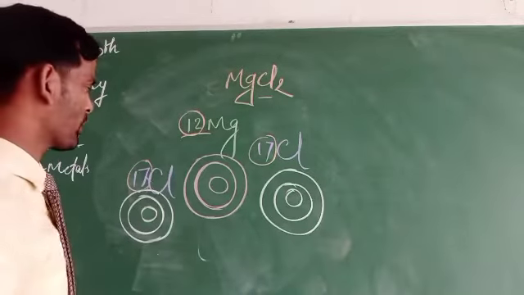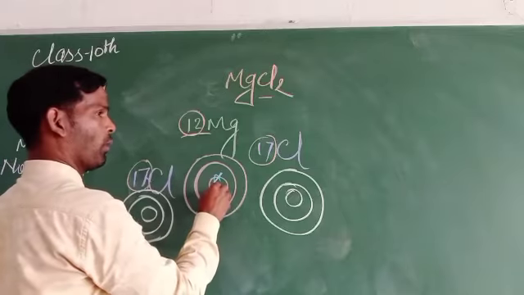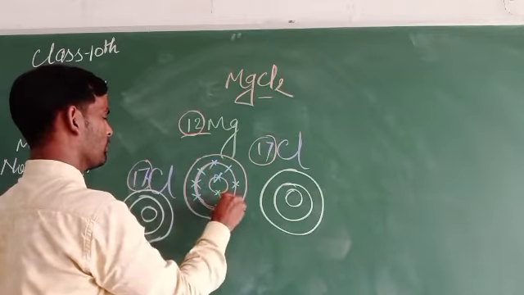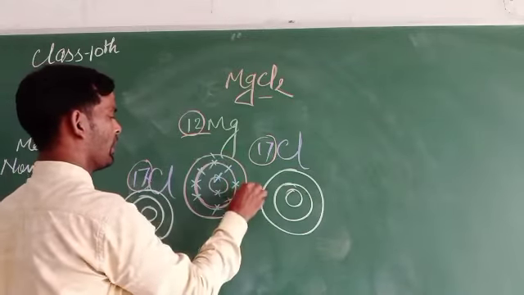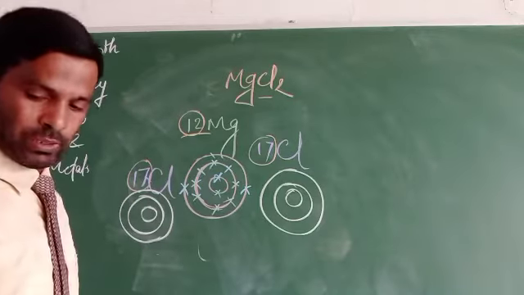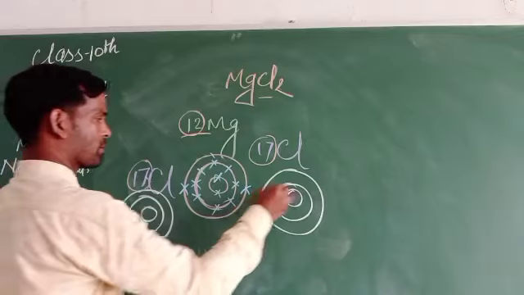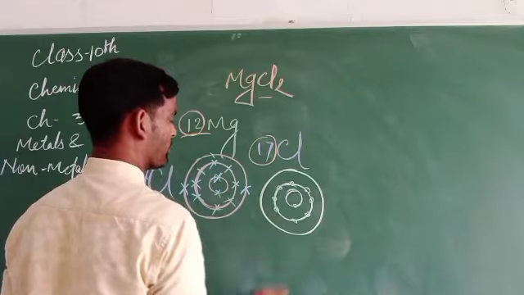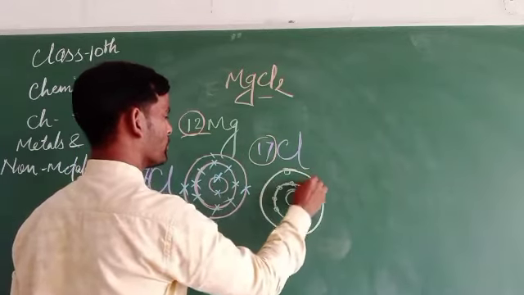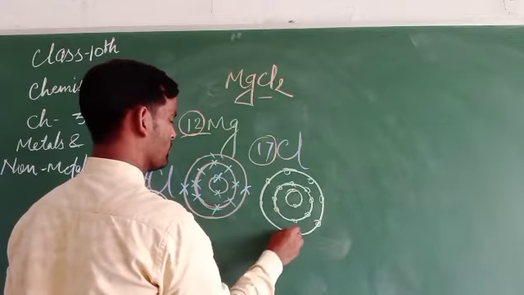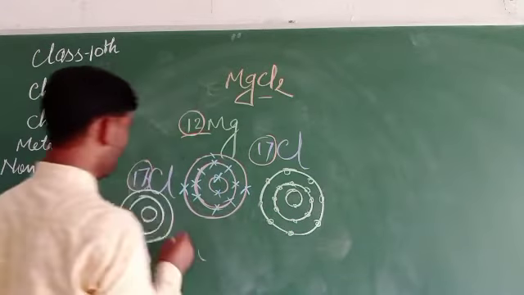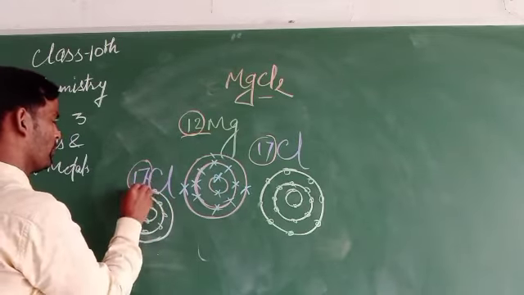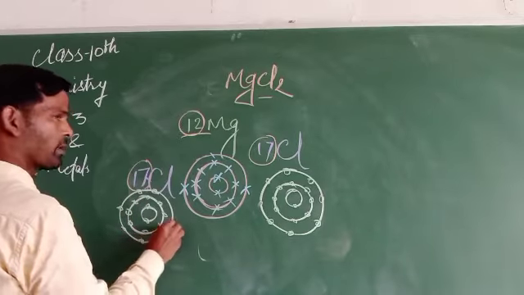So the number of electrons we have to fill up is 12. Magnesium has 12 electrons and each chlorine has 17.